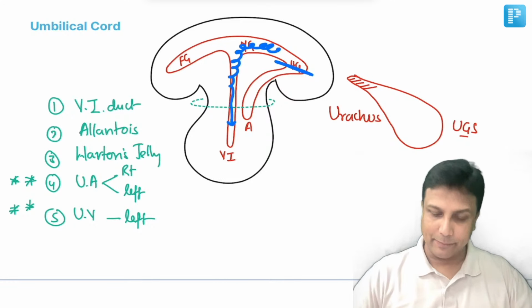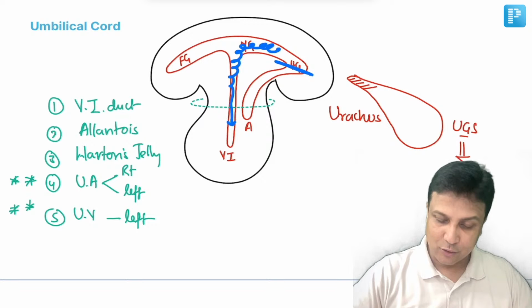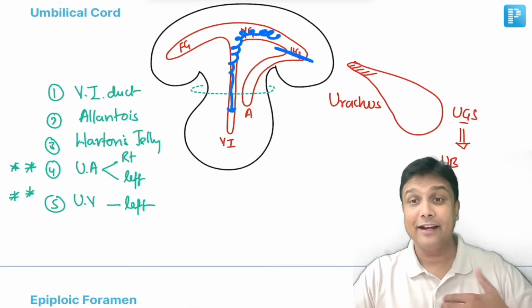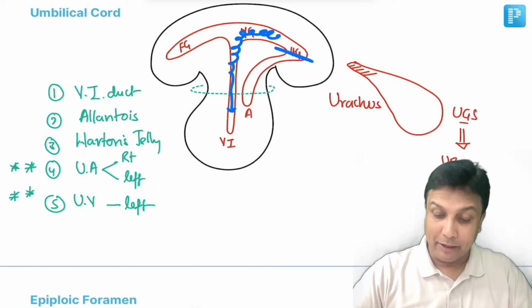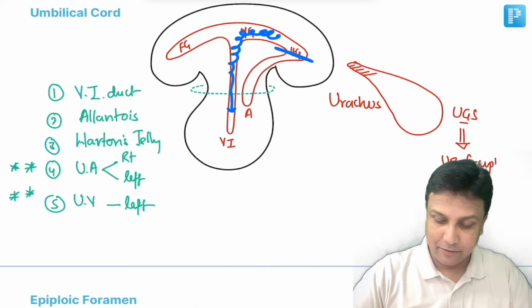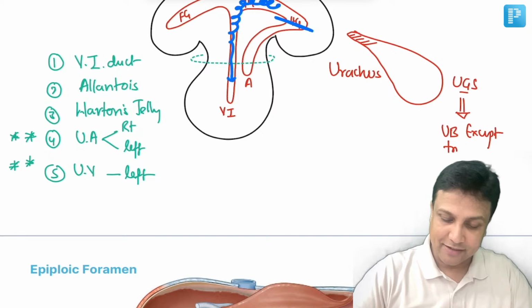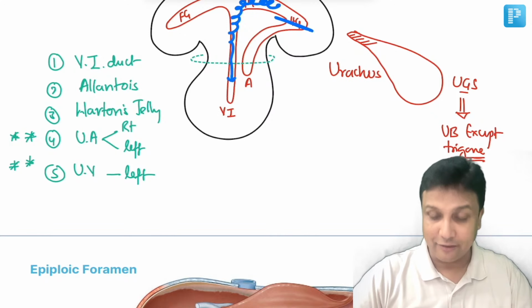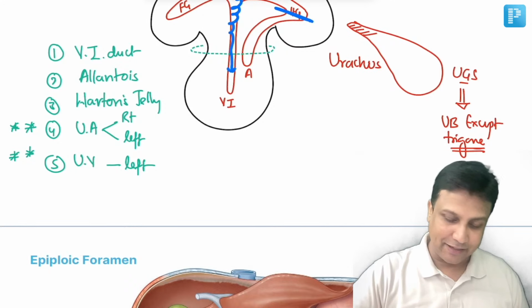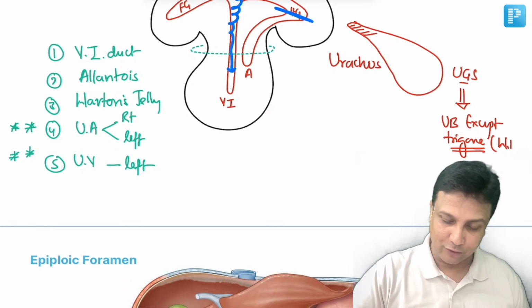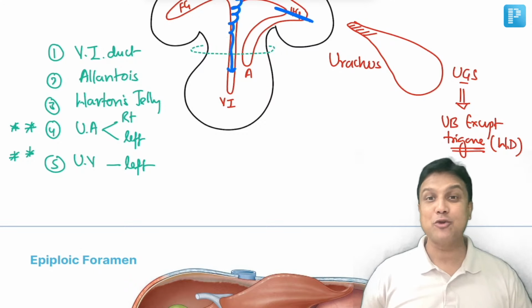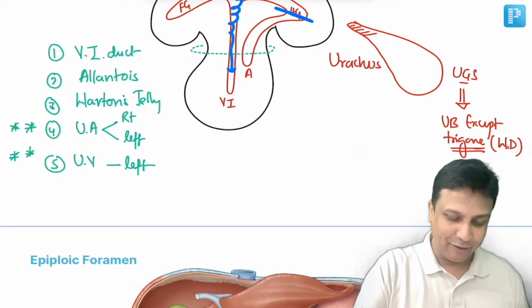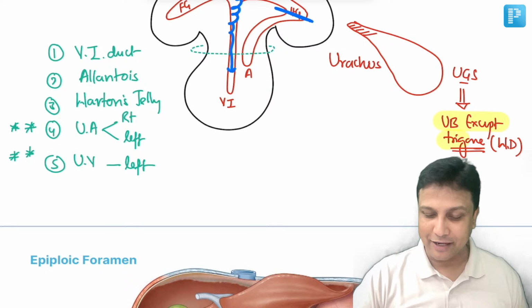Now what is going to happen? This urogenital sinus is going to form your urinary bladder, except the trigone of the urinary bladder. This has already been asked in your exam, कि trigone कहाँ से form होता है. Please remember, the trigone is actually formed from the Wolffian duct, the mesonephric duct. That's all. तो यहीं पर क्या हो गया सर? We are done with the development of the urinary bladder.